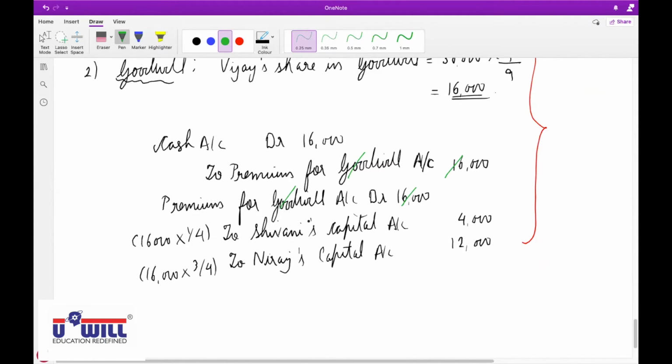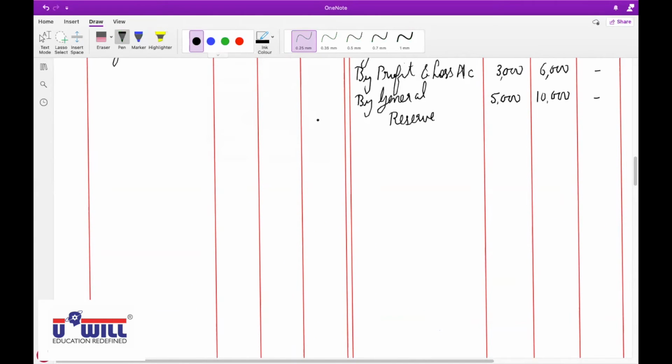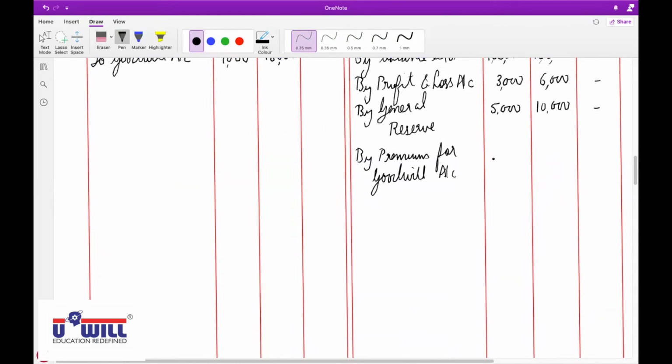So directly to partners' capital account, that is, in partners' capital account on the credit side, by premium for goodwill account, 4,000 in Shivani's column and 12,000 in Neeraj's column.